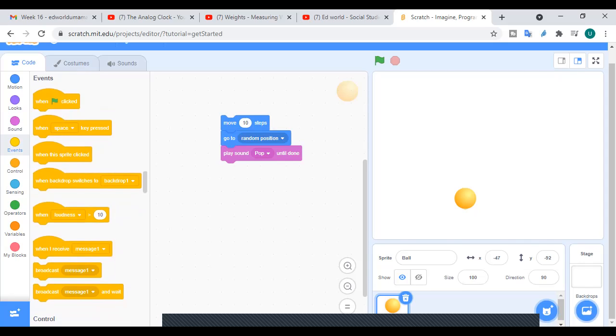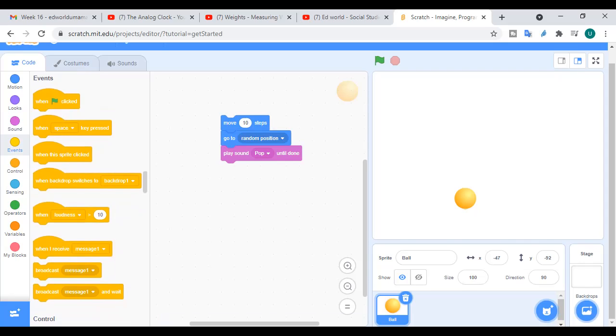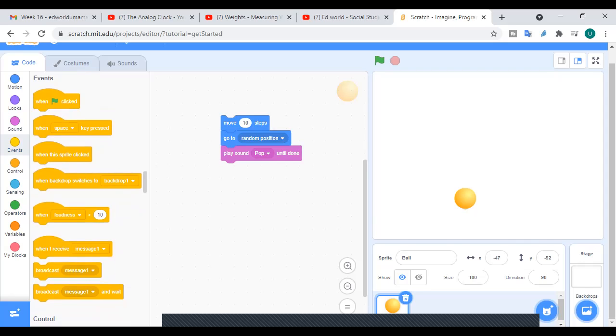The first event says when this is clicked, which means when you click on this, it will start the program. Then when space key pressed. Basically, there are particular events like the events that we have discussed in the normal routine. The events in the program are, let's say, when I set this so that when the spacebar is clicked, this particular thing will happen.